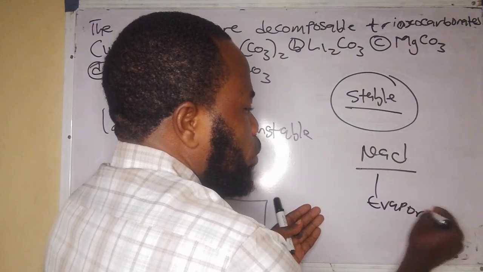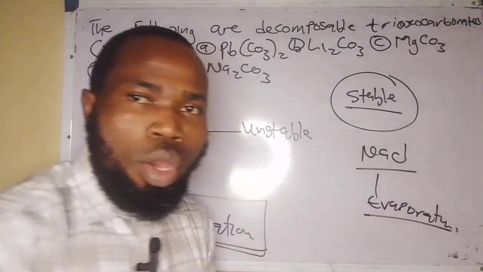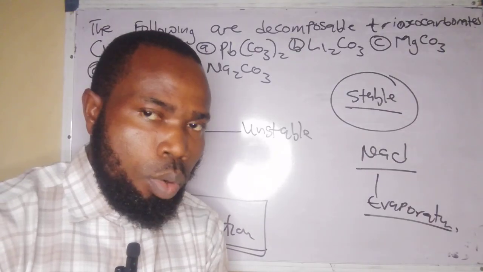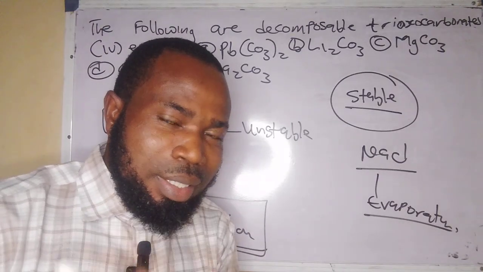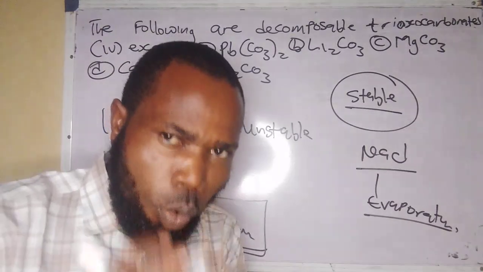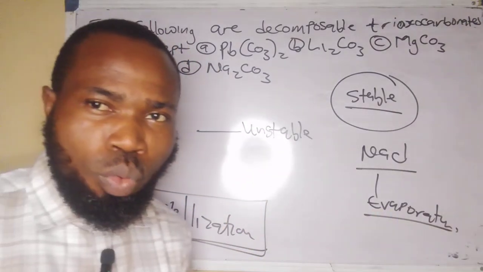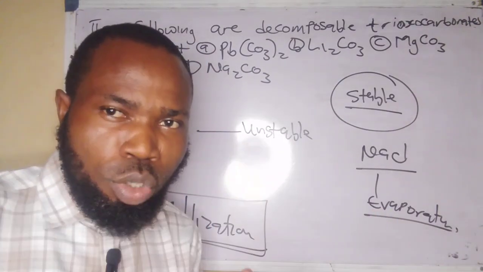So I will use evaporation to dryness. So when I heat, the water evaporates. Now the salt will remain inside the crucible. Why? Because the salt is stable to heat. It does not decompose on heating. Now, so we have seen now that these 2 techniques are used to obtain salt. But which of them?